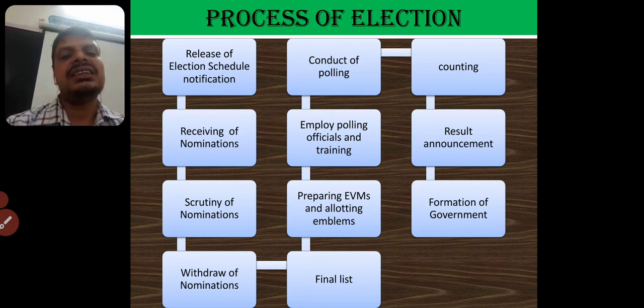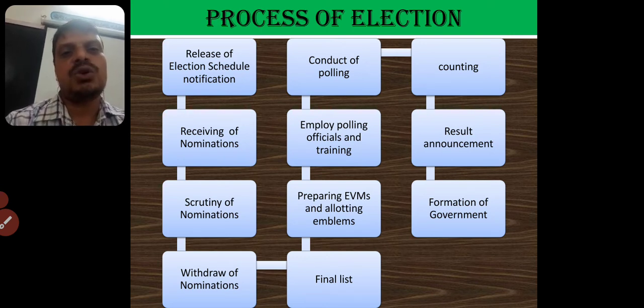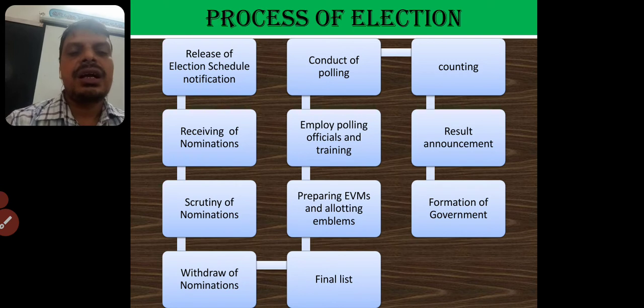Third, they scrutinize, that means they find out whether the candidate is eligible or not for contesting in elections. And the candidates are also given opportunity or time to withdraw their nominations. If they don't want to contest in elections, they can withdraw before the declaration of candidates.